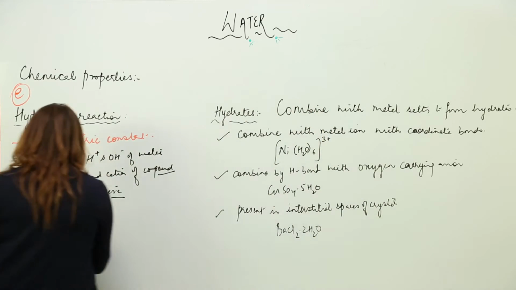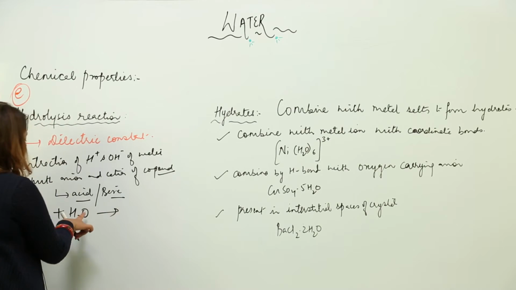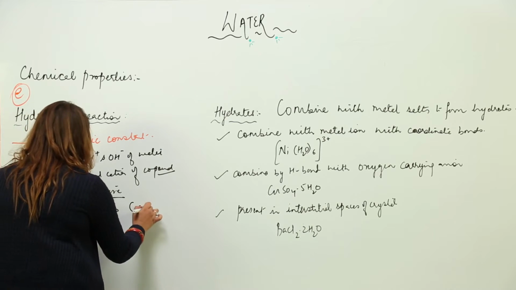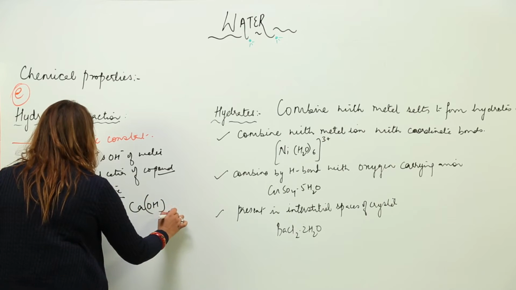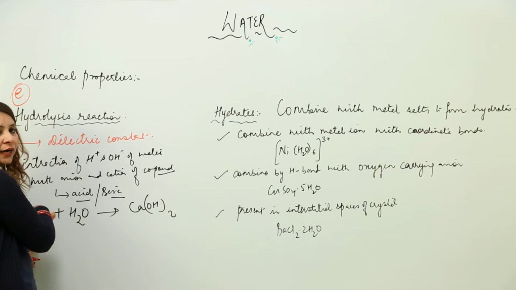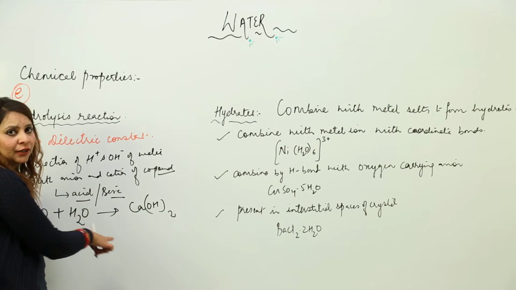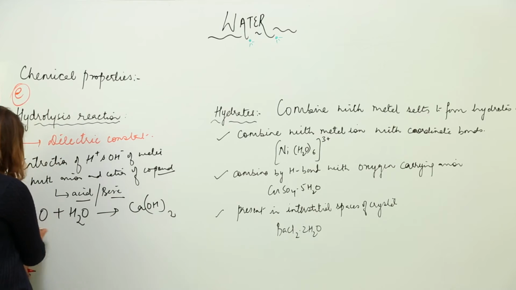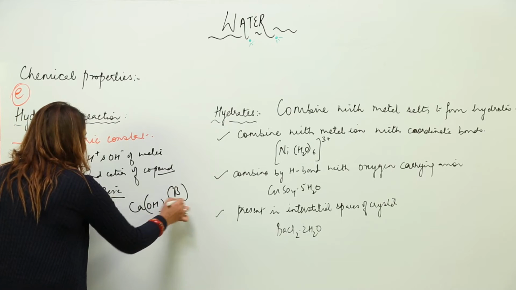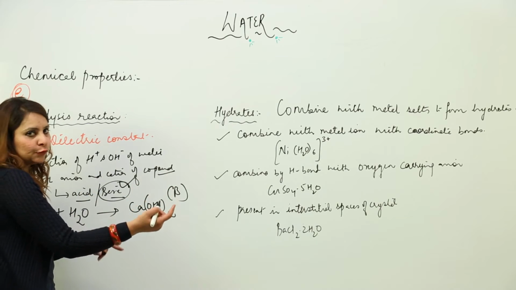Let's see that. Calcium oxide, if added to water, then H and OH are going to interact with the calcium ion and the oxide ion, leading to the formation of calcium hydroxide. Here no hydrogen will be involved because whenever you are doing this with an oxide, you don't get hydrogen. But when you add metal to water, you get hydrogen, right? So here it is a metal oxide, so you won't get hydrogen. Likewise, as you can see, it is basic in nature. This is what I was trying to explain, that the substance formed may be basic in nature.